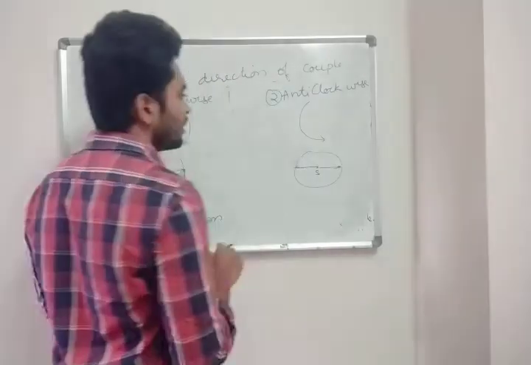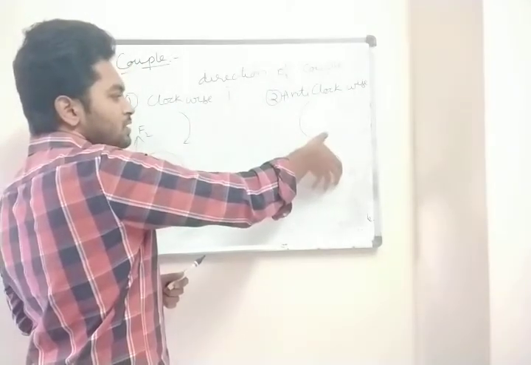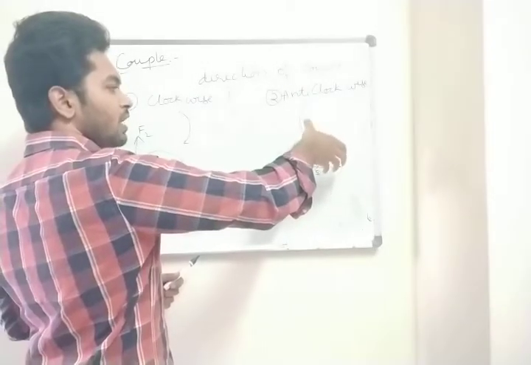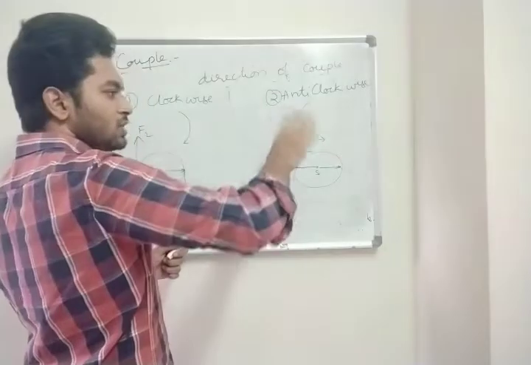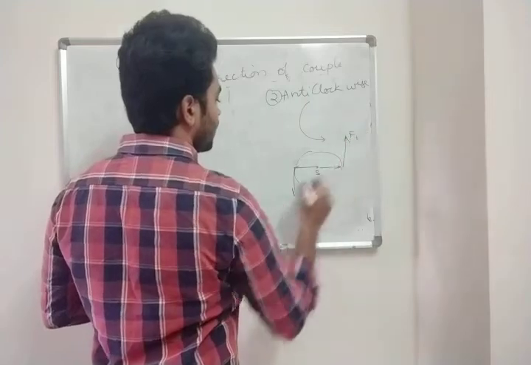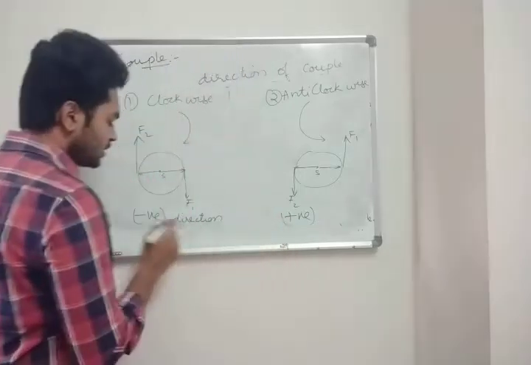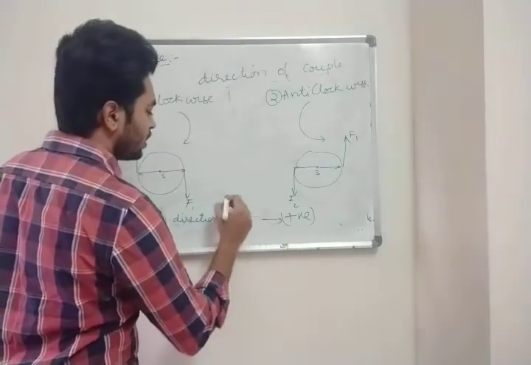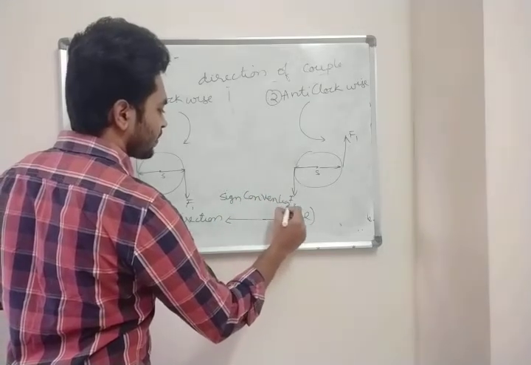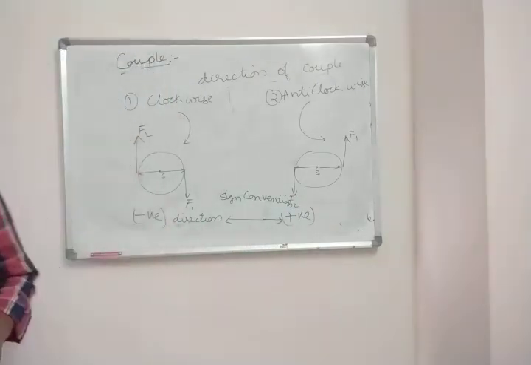So clockwise motion we are going to take as negative, and anti-clockwise, again the same tap is there. How are we going to move? You are going to move anti-clockwise. Anti-clockwise means reverse of clockwise. So one force is down, other force is up. So F1 and F2. Here you are going to take the direction as positive. This positive and negative are called sign convention. This considering of negative direction and positive direction is called sign convention.